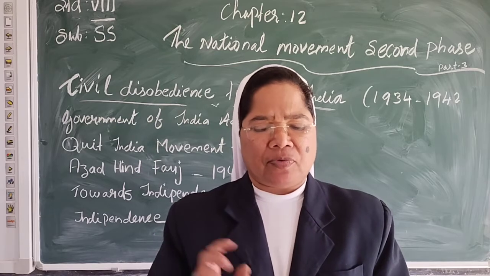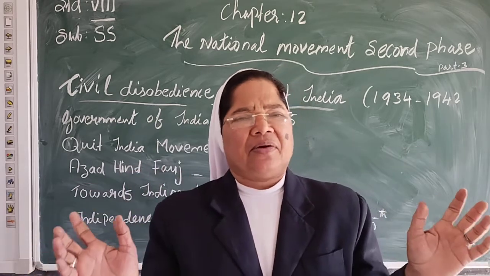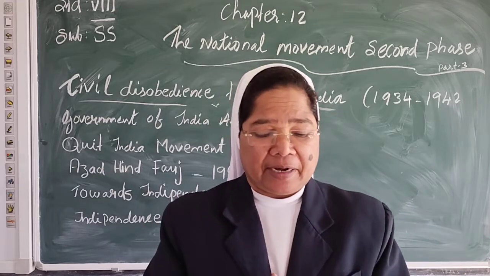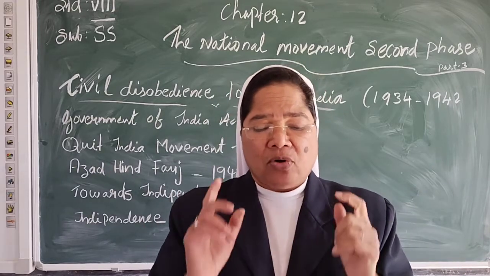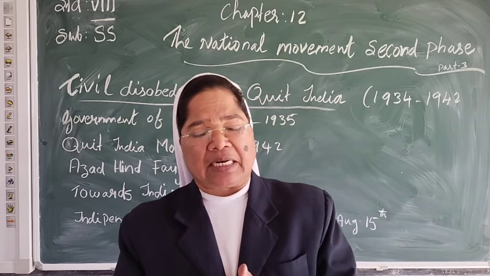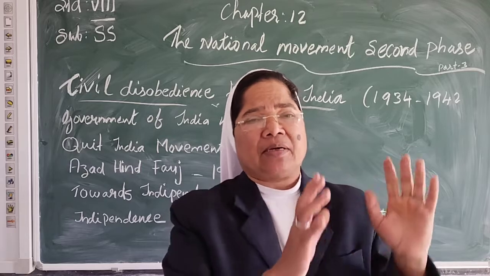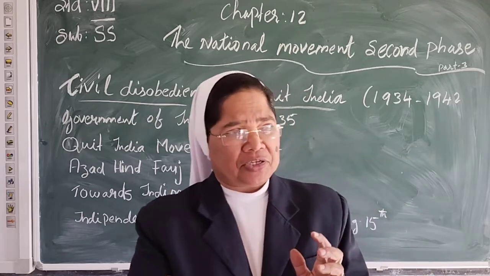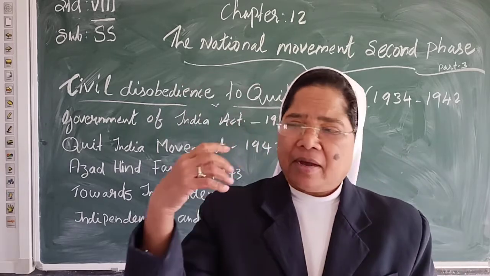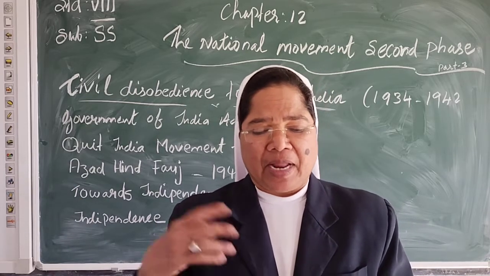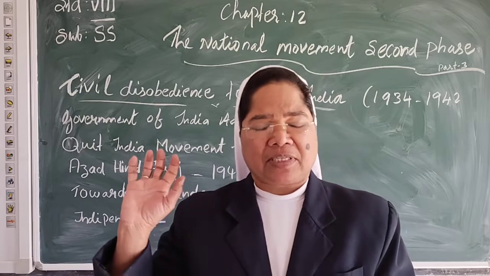There were hartals and demonstrations all over the country. The people attacked all the symbols of the British government, such as railway stations, police stations and some highways. Railway lines were also damaged and telegraph lines were cut.